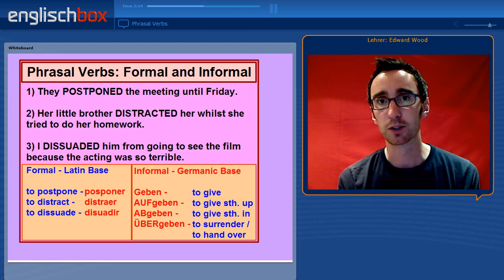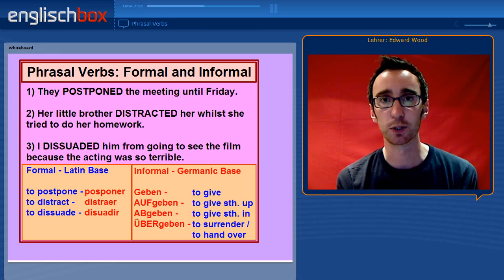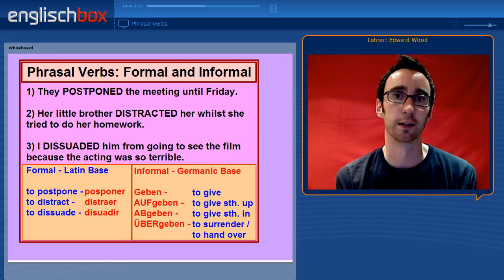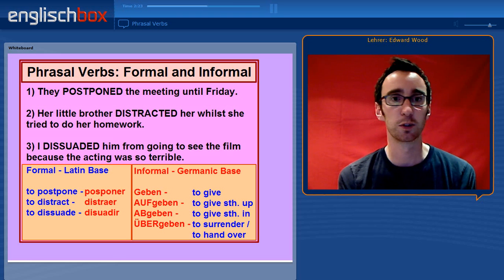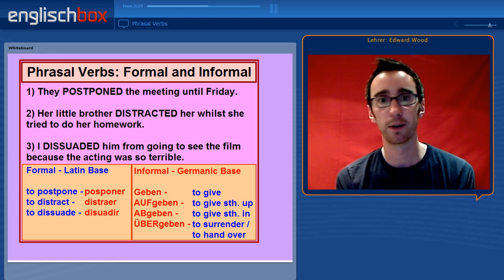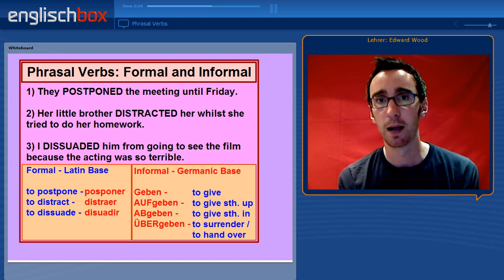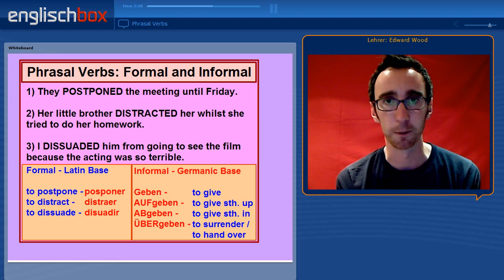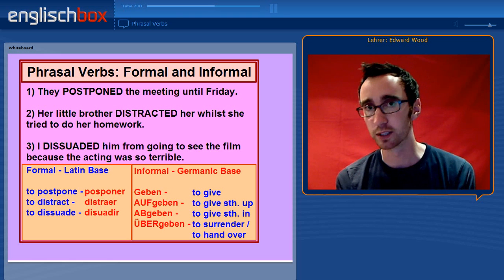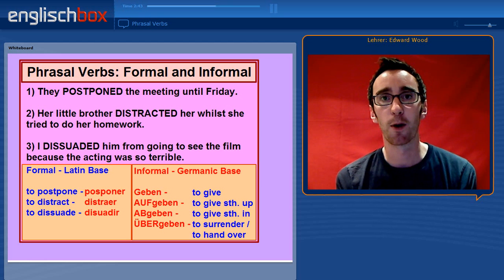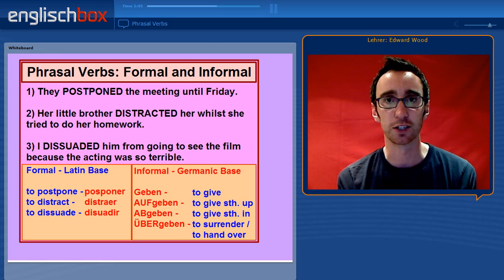The first one means to postpone. They put off or they postponed the meeting until Friday. Secondly, to distract. Her little brother distracted or put her off whilst she tried to do her homework. And finally, I dissuaded him, or I put him off, from going to see the film because the acting was terrible.